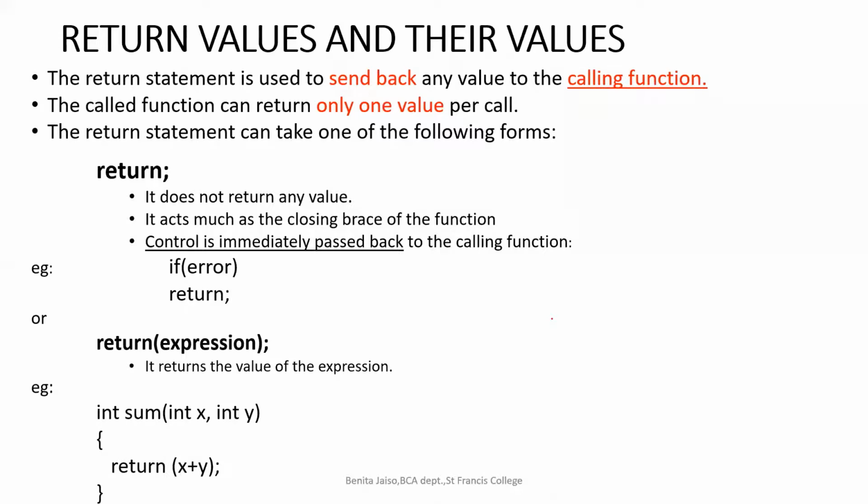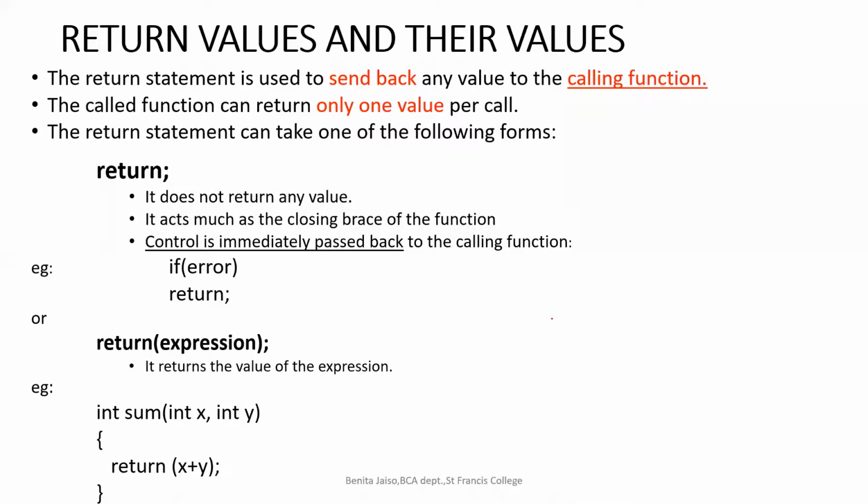So when we are giving a return, you can't just put a comma and give A, comma B. Got it? If you are returning, you should be returning only one value, either by evaluating an expression or directly giving only one value. You can't give 1, 2, 0, 1 like that. You can return only one value per call. Got it? So we will be having only one return statement.